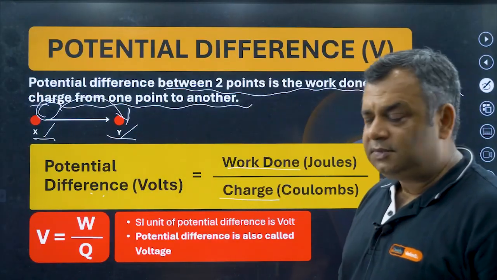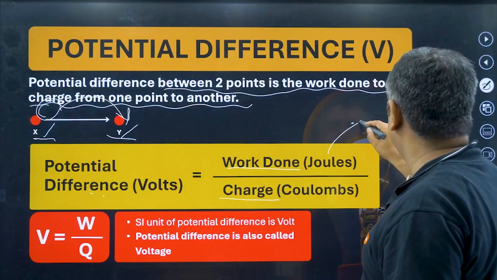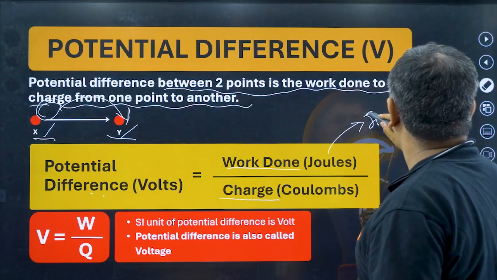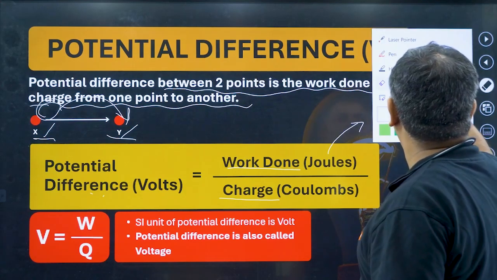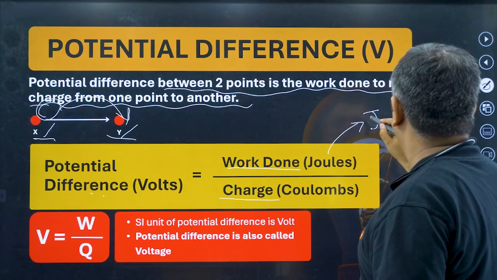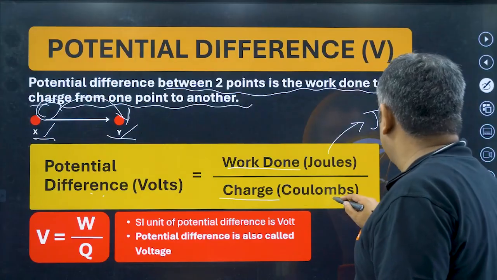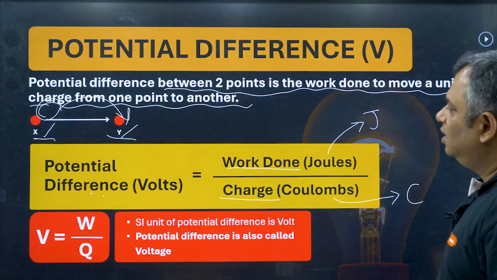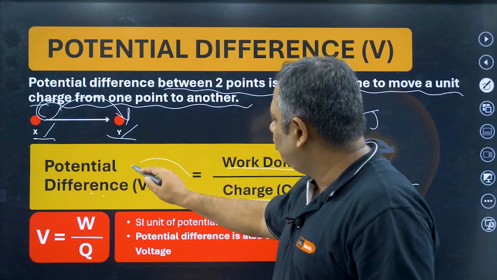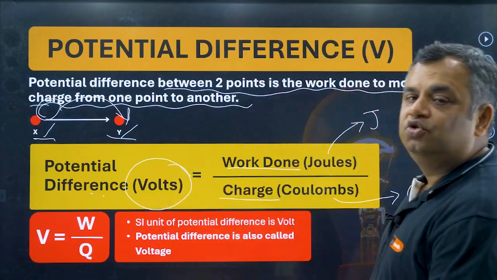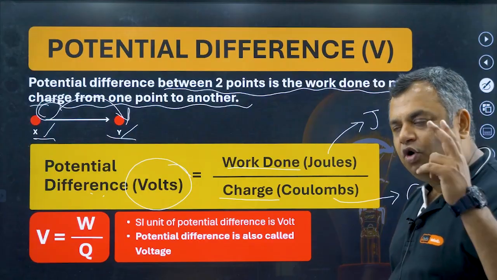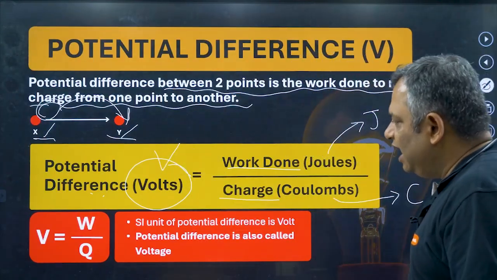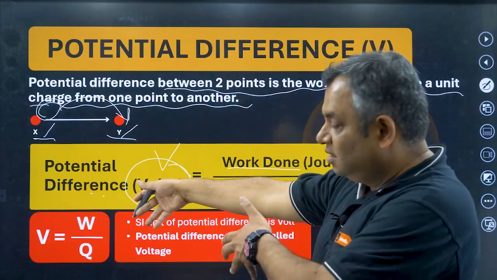Now remember, the unit of work done is joule. It is represented by J. Unit of charge is coulombs. We know it is represented by C. Unit of potential difference is volts and it is denoted by V. So what does the formula in the red box say?